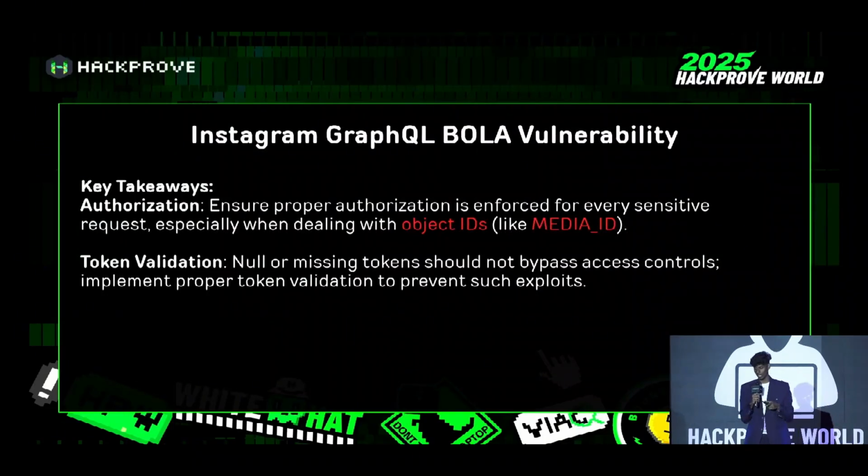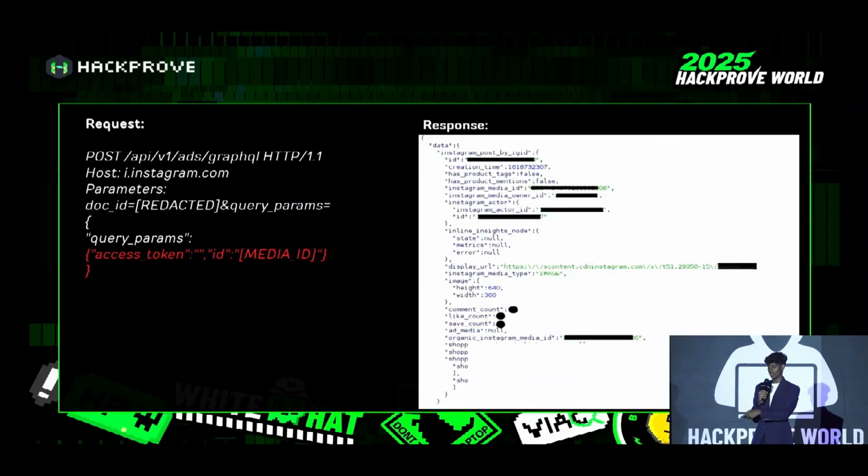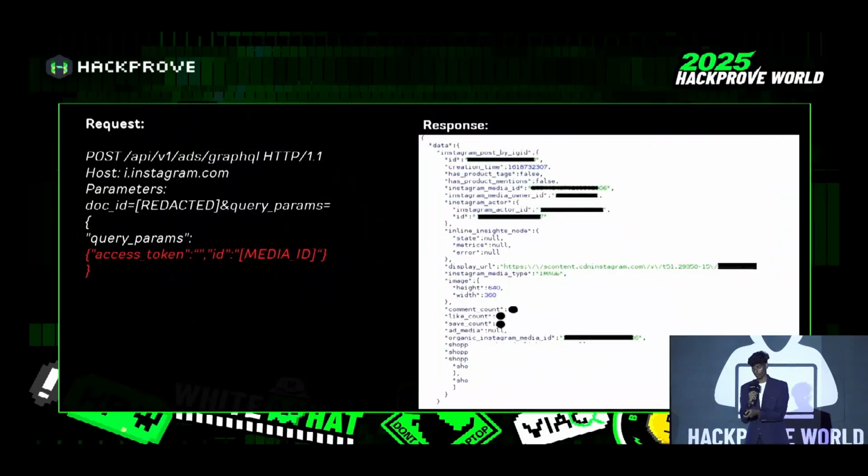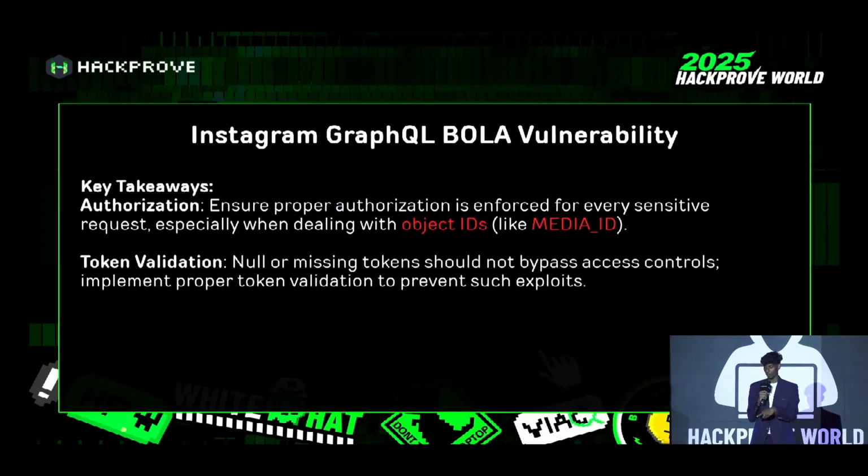So what are the key takeaways from this authorization issue? Ensure that authorization is enforced on every sensitive request, especially when dealing with object IDs like media IDs and transaction IDs, this kind of parameters. On token validation, a null or missing token should not bypass access control. But here, by missing the access token, it bypassed the access control of the private user. We must make sure a null or missing token parameter does not bypass any access controls, so implement proper token validation to prevent such exploits.